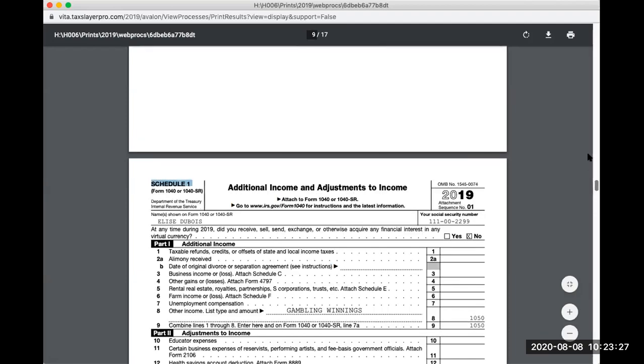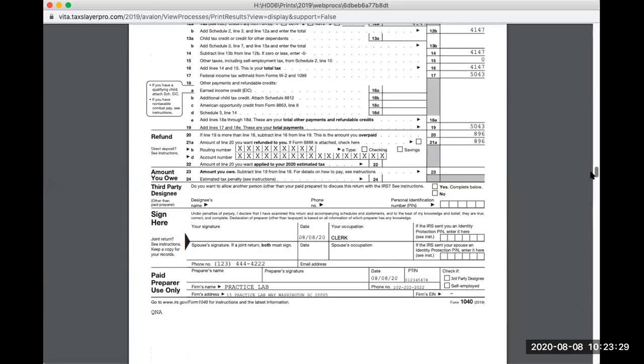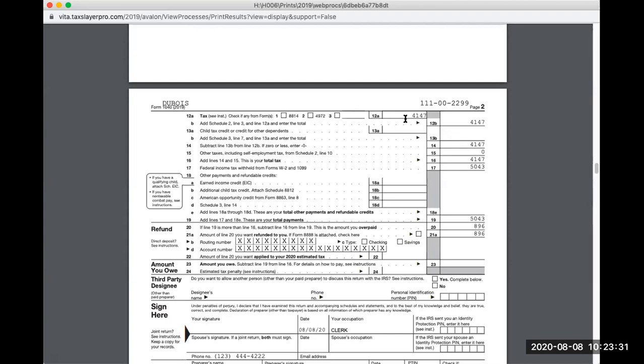Okay, so this is Dubois' return. Page 2, again, we have the taxes, 4147. And then we have to pay attention to the withholdings, make sure that reconciles to the W-2, it's correct. And then so Dubois is receiving a refund of 896. Okay, so this is Dubois' return, and thank you for watching.